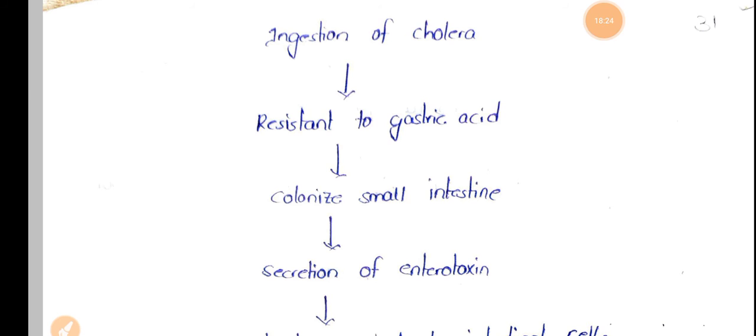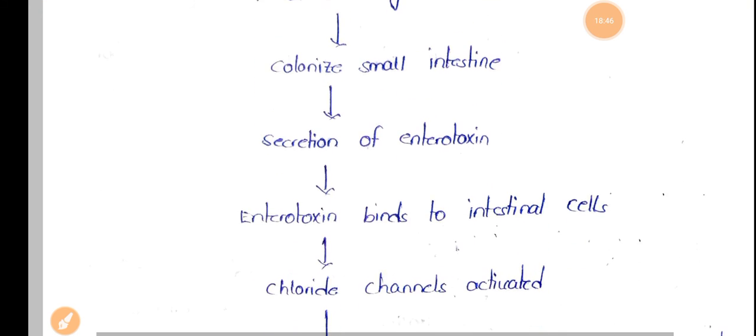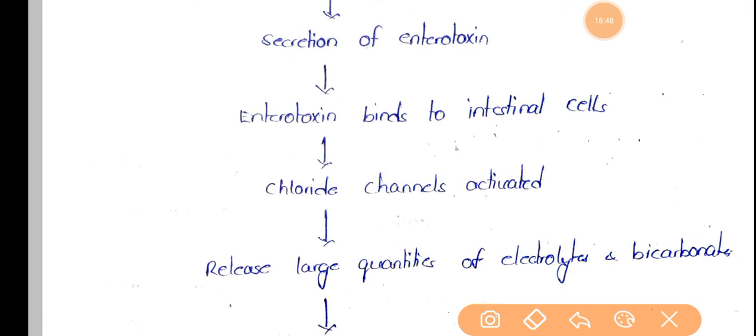So see the schematic representation here. Ingestion of Vibrio cholerae, that means entry of Vibrio cholerae into the body, resistant to gastric acids, colonize the small intestine, that means formation of colonies at the small intestine, and secretion of enterotoxins.